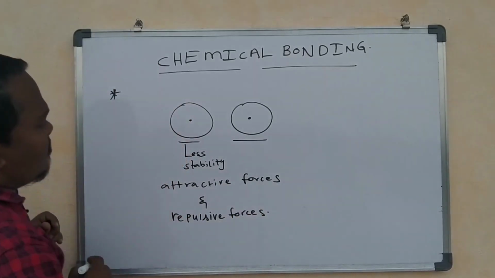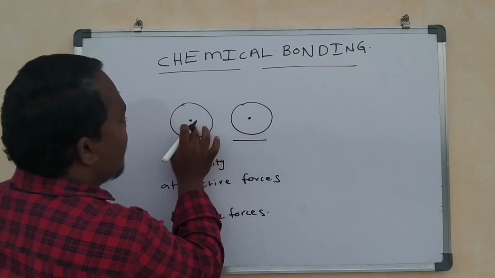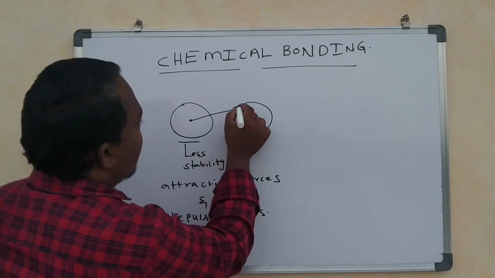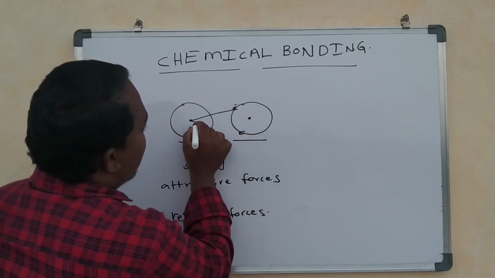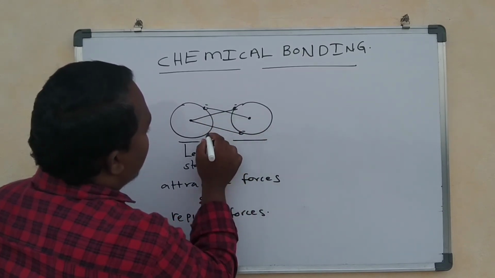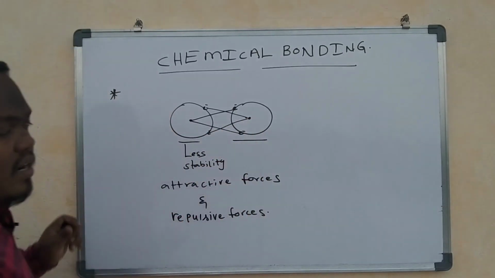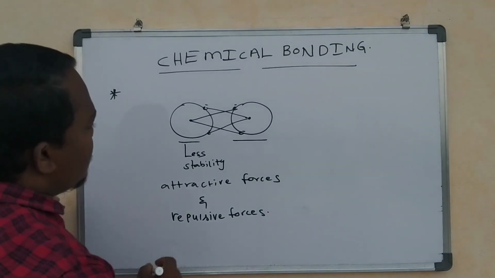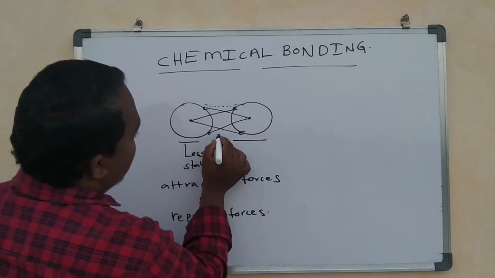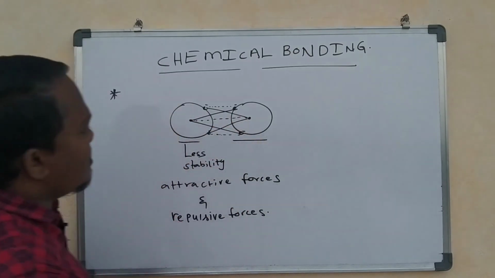So what are the attractive forces? If you take two atoms, there is the nucleus of one atom and the nucleus of another atom. The nucleus of the first atom attracts the electrons present in the valence shell of the other atom, and likewise the other nucleus attracts the electrons of the first atom. And there are repulsive forces: between the valence electrons, and between nucleus and nucleus, there will be repulsive forces.